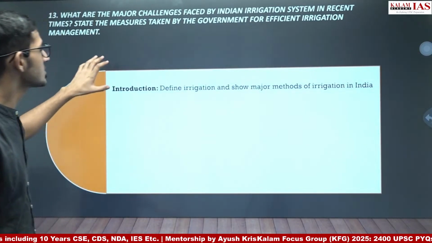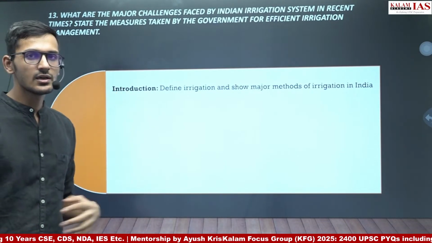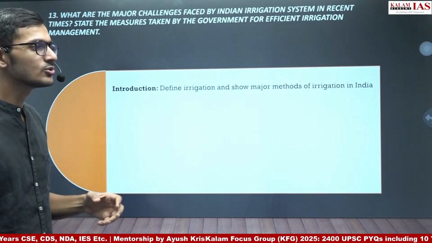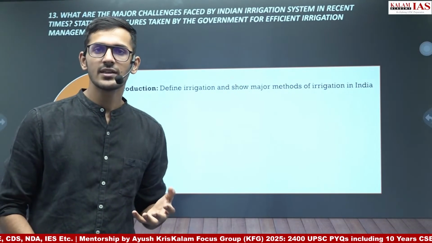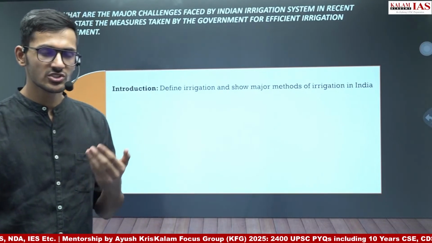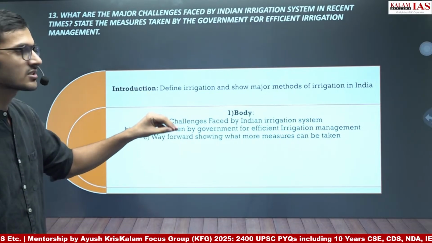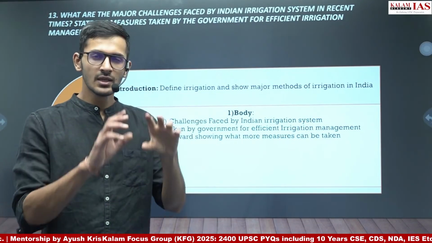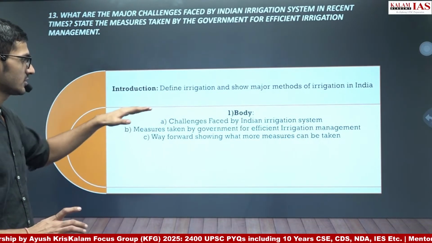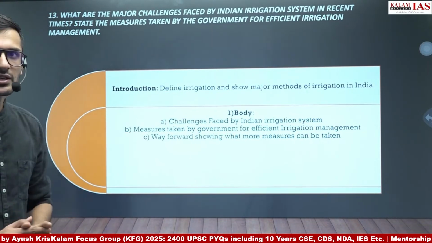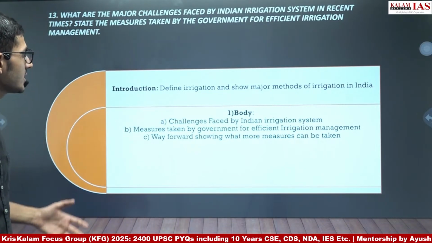So in this answer, we will start with an introduction where first we will define irrigation. What do you mean by irrigation? You can also start with certain data. How much area in India is actually irrigated area? Both of these introductions are fine. And then we will show some major methods of irrigation which are there in India by a small flow chart. And then we will move to the demand of the question. The first is challenges faced by Indian irrigation system. So we will list down a few challenges, 6-7 challenges faced by Indian irrigation system.